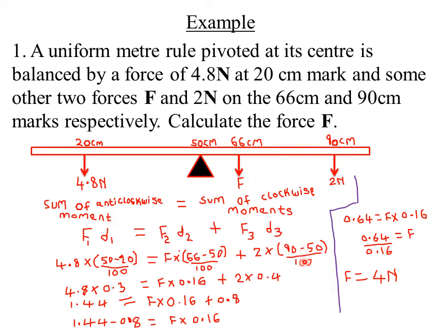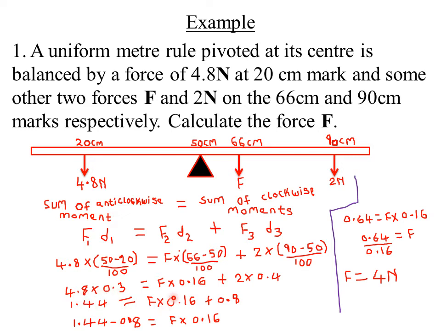So 90 minus 50, but to convert it into meters, I divide by 100. If you subtract those two, you get 30 divided by 100, which is 0.3. So I have 4.8 times 0.3 being equal to F times 16 divided by 100, which comes to 0.16. Then plus, here I have 90 minus 50, you get 40, divided by 100, you get 0.4. So we have 2 times 0.4. If you multiply 4.8 times 0.3, you get 1.44.